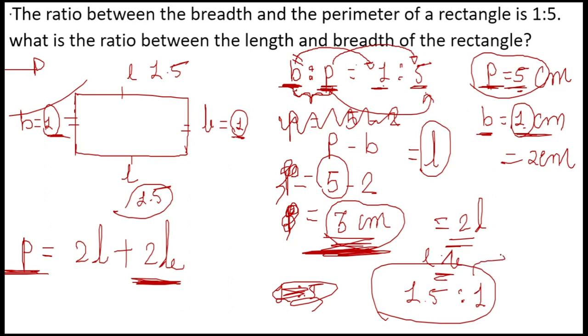Yes, also I can write this as 3:2. I can write it as 3:2. How come? Because we are talking about the total length, right? Not just a single part. Okay, so we are talking about the total length and the breadth, so it will be 3:2.